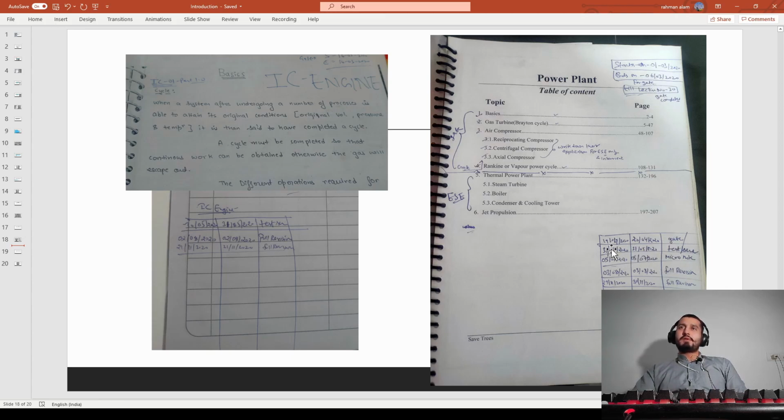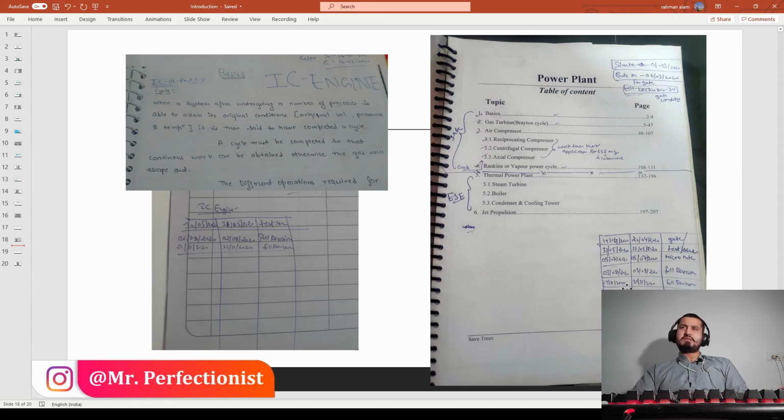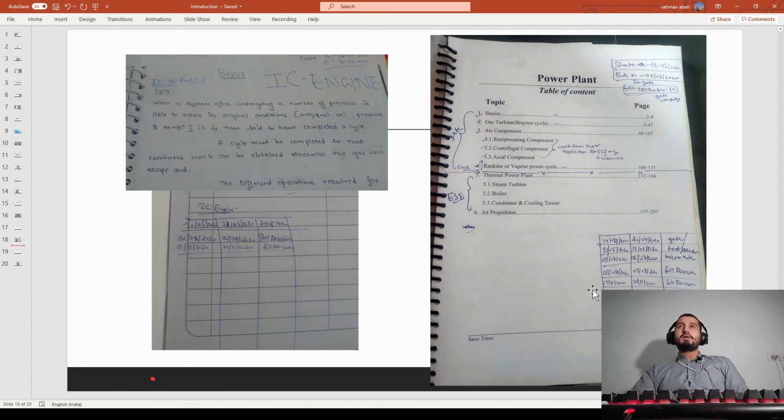the revision timeline. In April only I started the revision while I was giving the GATE PYQ, and the next revision will be while I was giving the test series, then there will be the next revision. You can see the dates, it will take now 2 days, then only 1 day, then while making the micro notes, then I have done the full revision also. Okay, then these are the two normal revisions, and the last revision was in November, 29 and 30 November, so it's almost the same, December only. Okay, so this is all for the two subjects, IC engine and power plant.